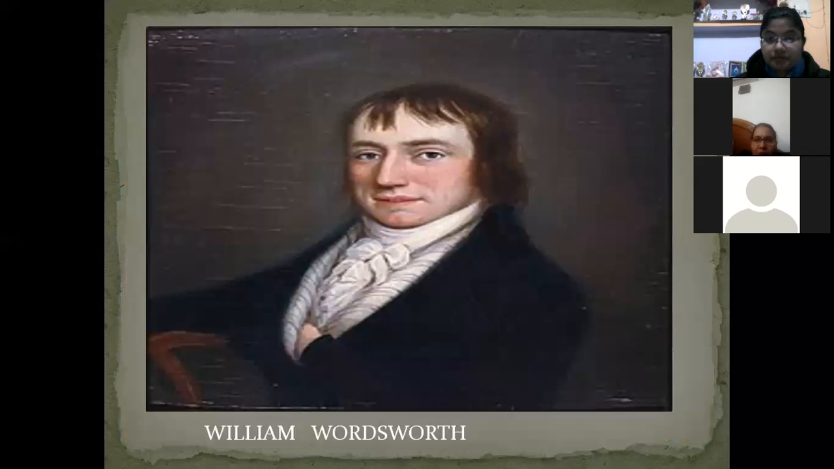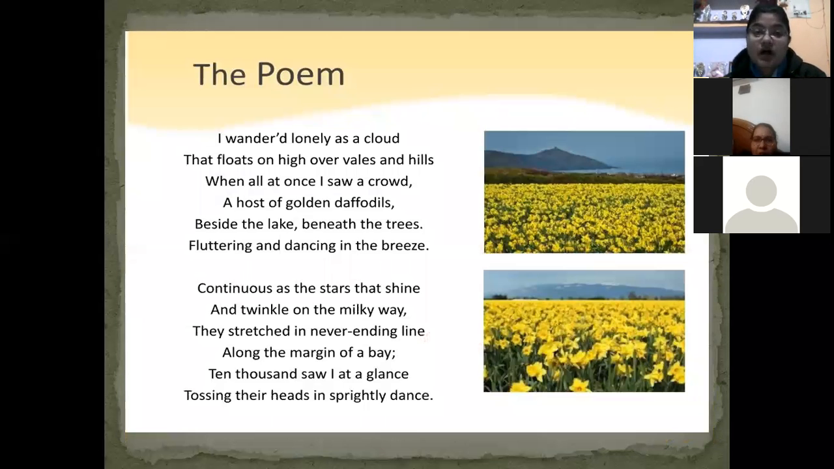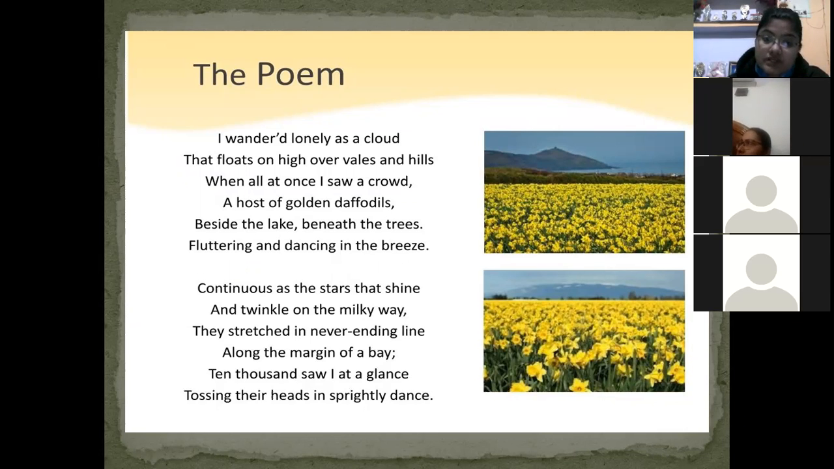Okay, now this is the poem. I wandered lonely as a cloud that floats on high over vales and hills, when all at once I saw a crowd, a host of golden daffodils, beside the lake beneath the trees, fluttering and dancing in the breeze. Continuous as the stars that shine and twinkle on the Milky Way, they stretched in never-ending line along the margin of a bay. Ten thousand saw I at a glance, tossing their heads in sprightly dance.